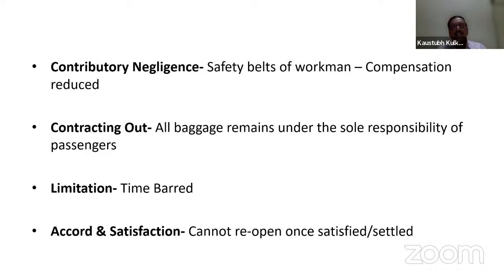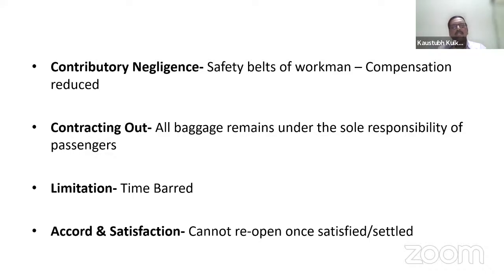But when it is written in the factory premises that while working the workman should wear a safety belt, and the safety belt is not worn or is not with the workman and the accident occurred, whether the compensation will be paid or not, the compensation will be paid according to the court of law, but the compensation will be reduced.